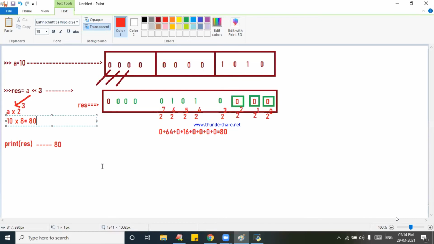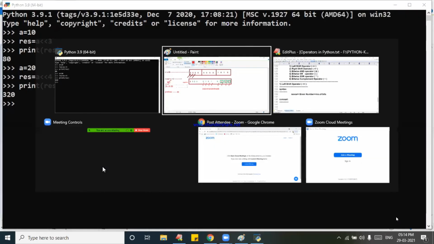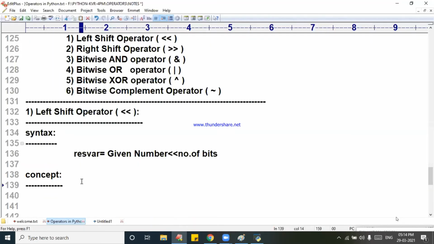Now, let me go to the concept. Now I am writing the concept. What is the concept? Left shift operator. I am writing the concept, you listen.